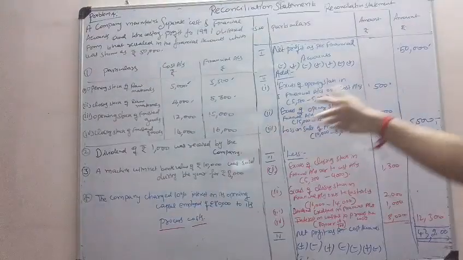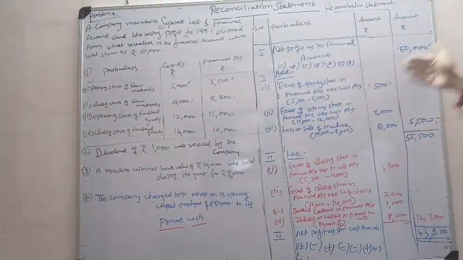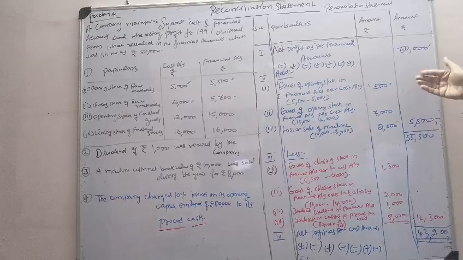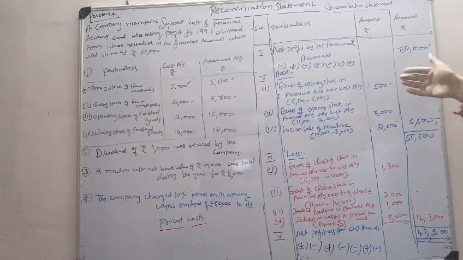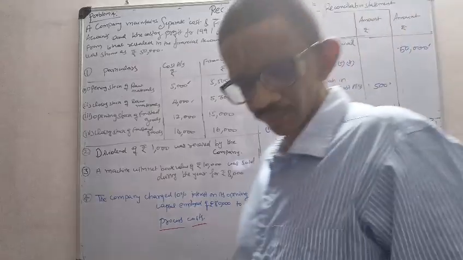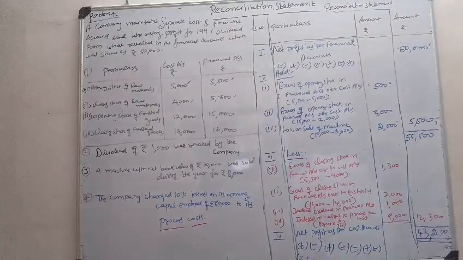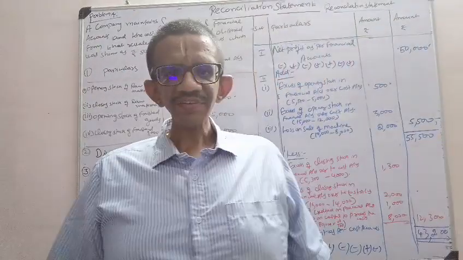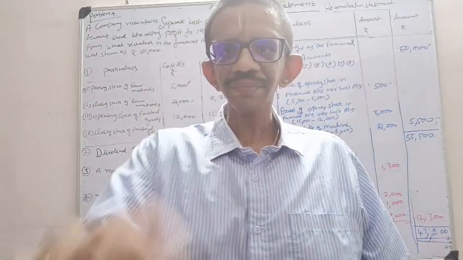With that you have to add all the add items, and then you will be arriving at 55,500. From this you have to subtract all the less items, 12,300. You will be arriving at 43,200, which is net profit as per cost accounts. With this, the reconciliation statement comes to an end.